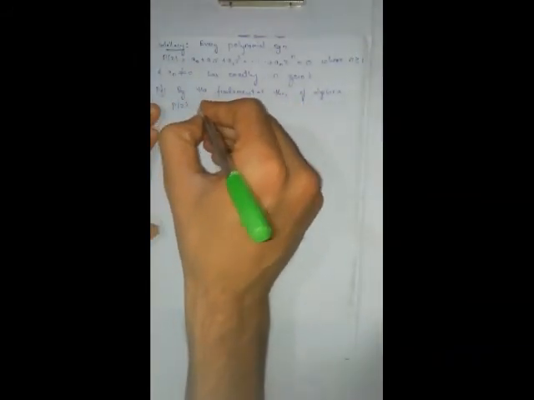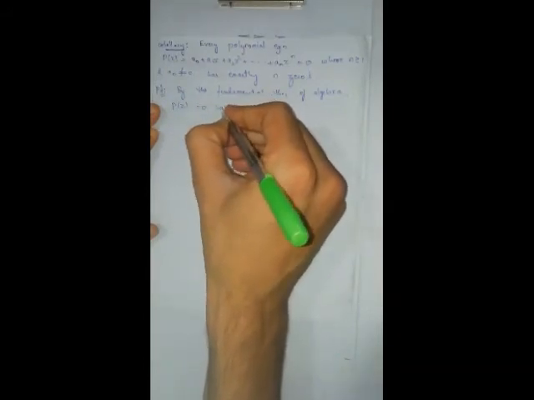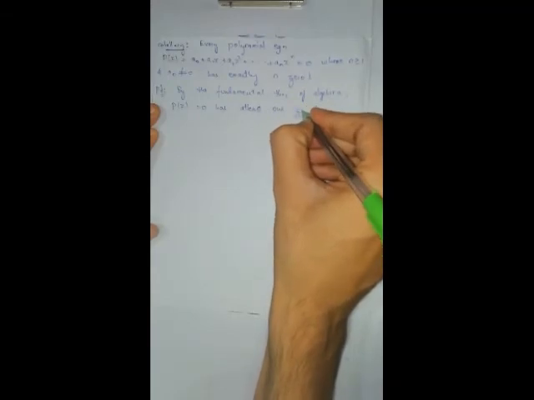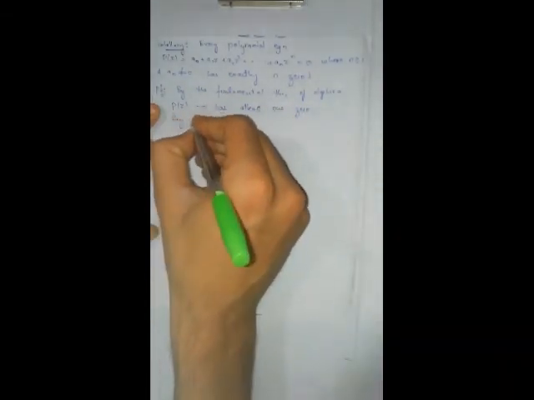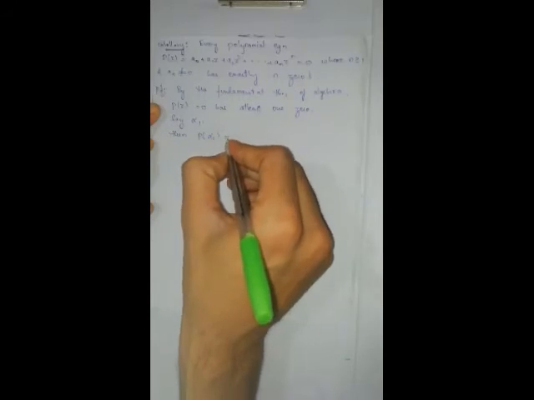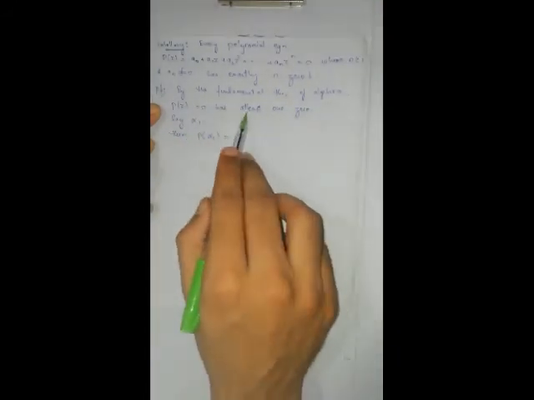P of z is equal to 0 has at least 1 zero. Say that zero is alpha 1. Then P of alpha 1 becomes 0. Because alpha 1 I took as a zero of p of z.